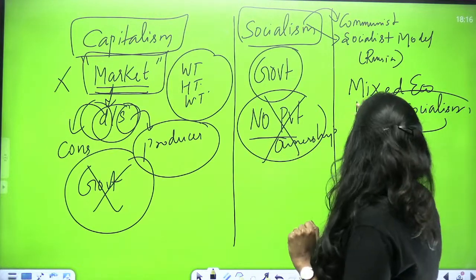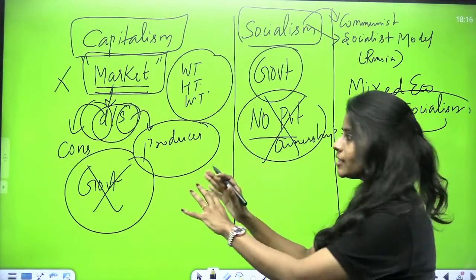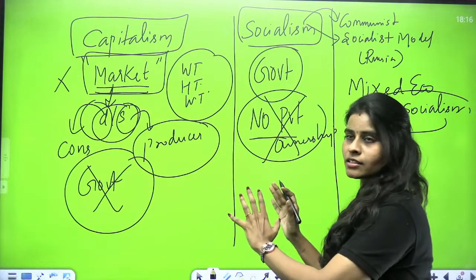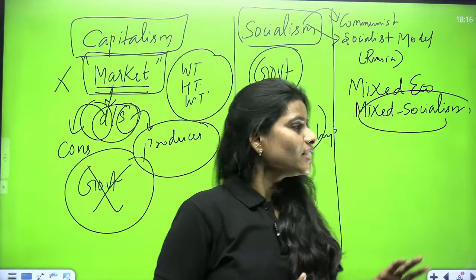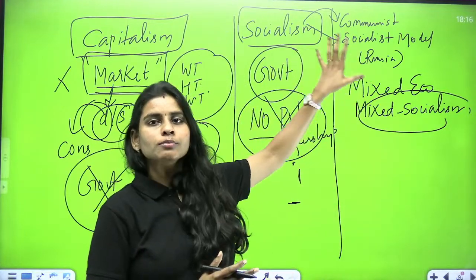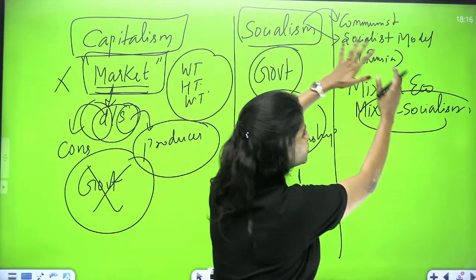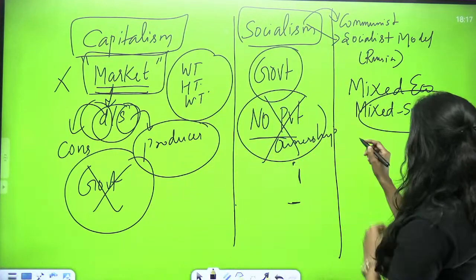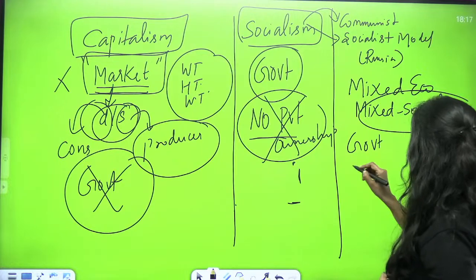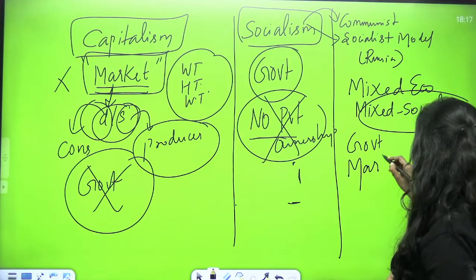But now what is this third one talking about? These two are not successful, and after the failure of the Soviet Union in the 1990s, most of the countries moved from this model to the model that we are going to talk about. In this mixed economy model, both the government as well as the market will play a key role.